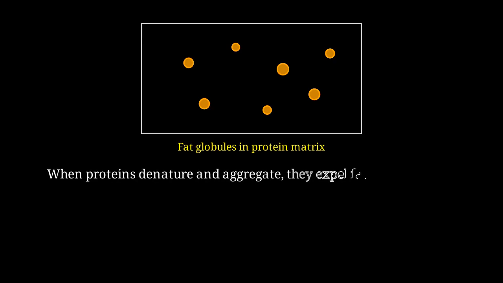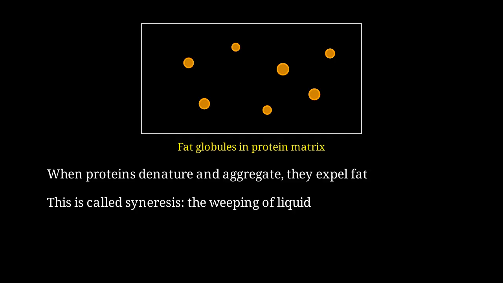When proteins denature and aggregate tightly, they squeeze out the fat. The fat pools on the surface as oil. This phenomenon is called syneresis. It's the expulsion of liquid from a gel network due to contraction. We can understand syneresis thermodynamically. It's driven by a decrease in free energy.